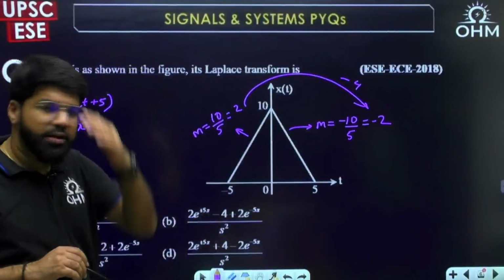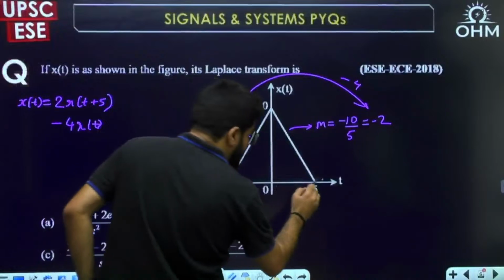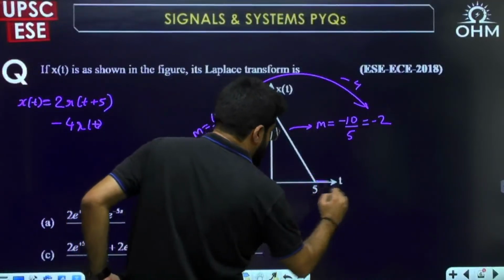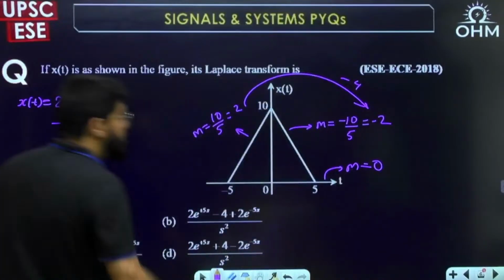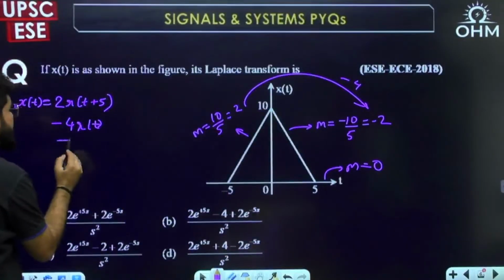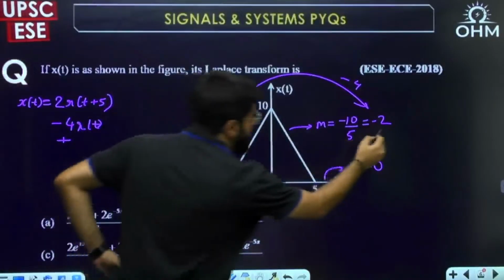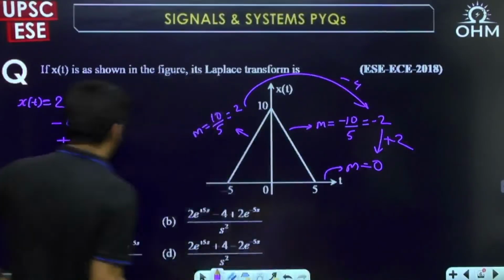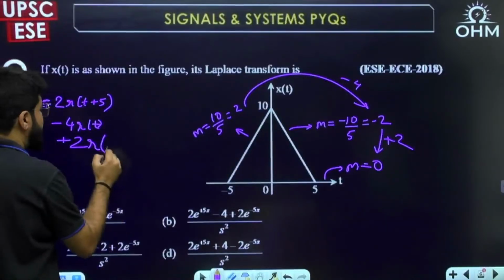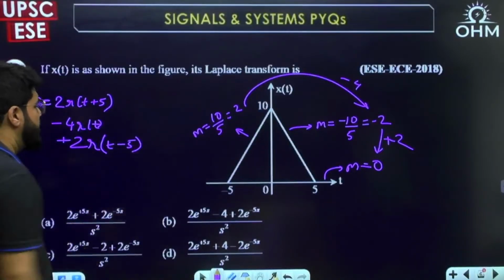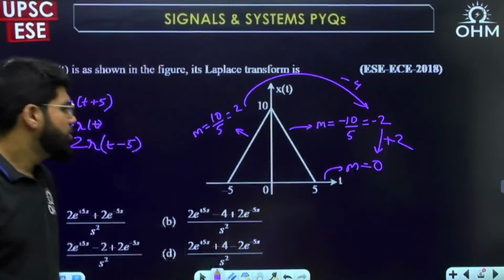Then after this point the slope is 0. So from -2 to 0, you need to add a slope of 2, that is, 2r, at t equal to 5, so a right-shifted ramp.